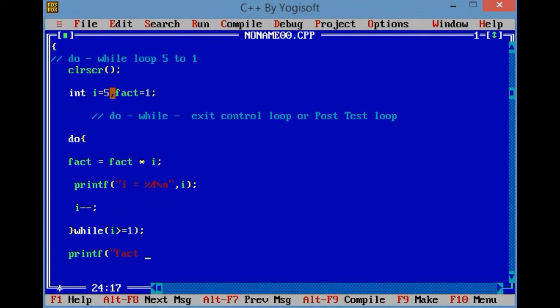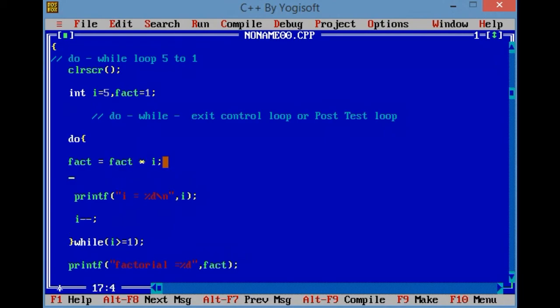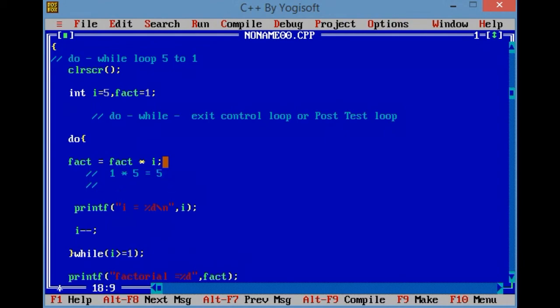Check the output: factorial equals %d, comma fact. What I am doing is multiplying. How? First 1 into 5. The fact value becomes 5.